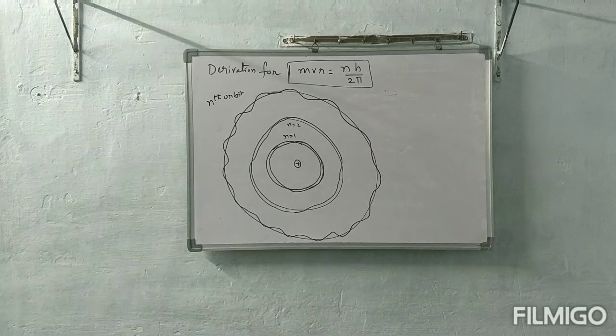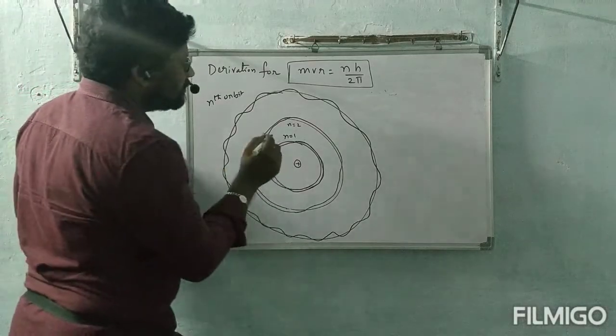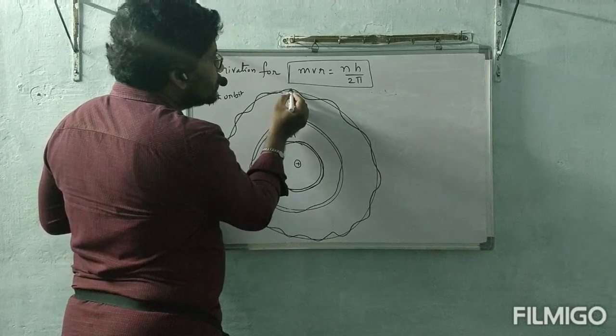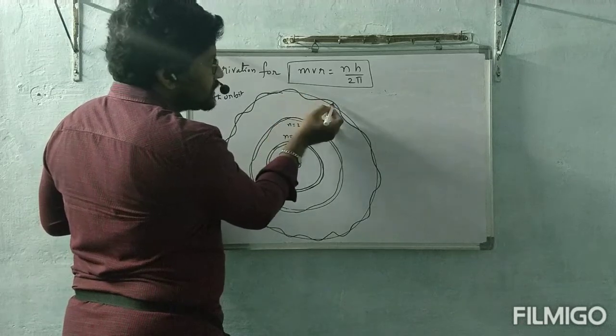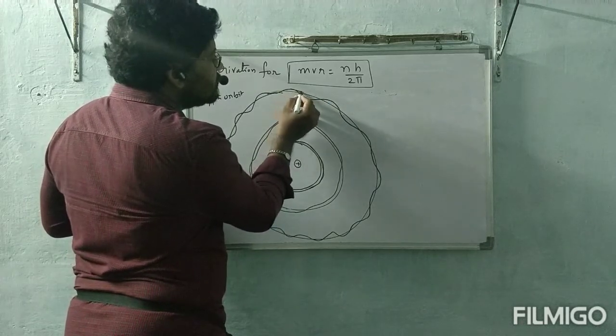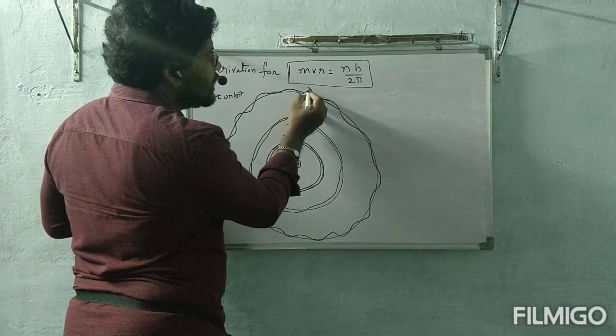Now coming to the point, proof. MVR is equal to nh by 2 pi. See all of you, this is one crust, this is one trough, one crust. Sorry, no. Distance between two crusts is called lambda.